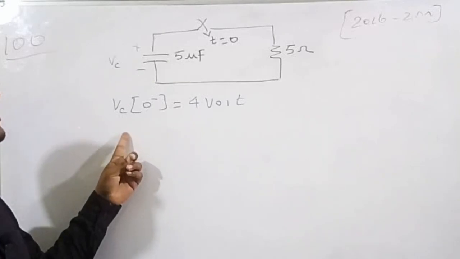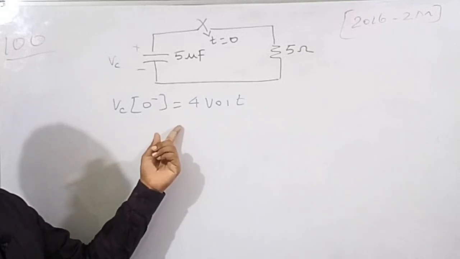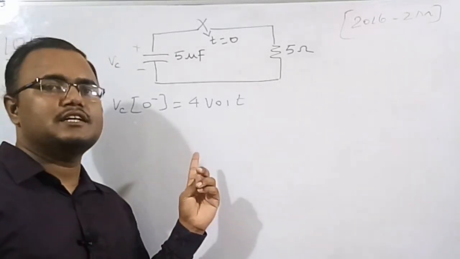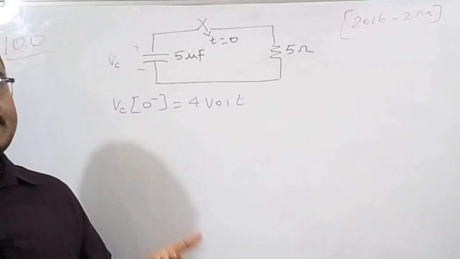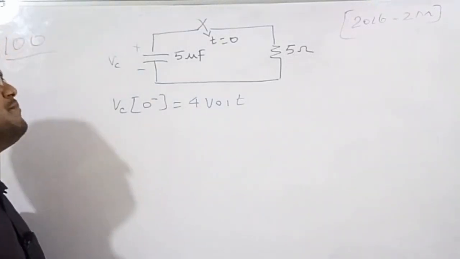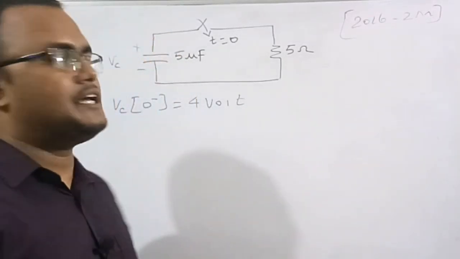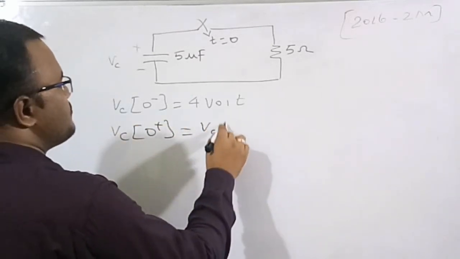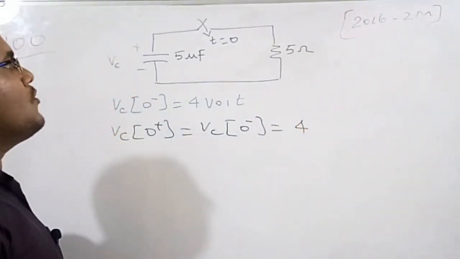So now I have drawn the figure. Initial voltage across the capacitor, before closing the switch, is 4 volt. So therefore we already know that the capacitor voltage doesn't change instantaneously even after closing the switch, because the capacitor voltage changes in a very slow fashion, in an exponential manner. So therefore before the instant and after the instant at t is equal to 0 the capacitor voltage will remain the same. So therefore Vc of 0 plus is equal to Vc of 0 minus is equal to 4 volt, right? 4 volt.